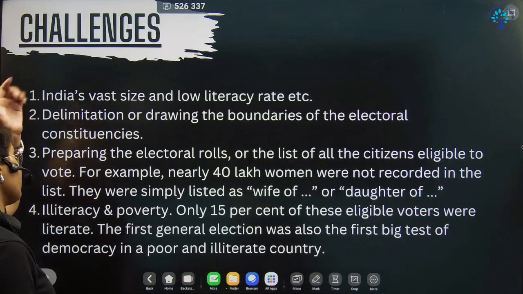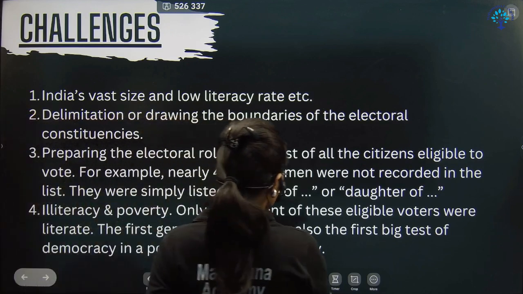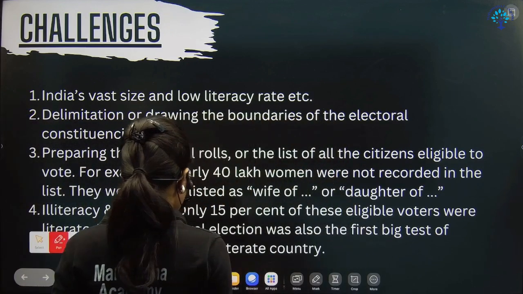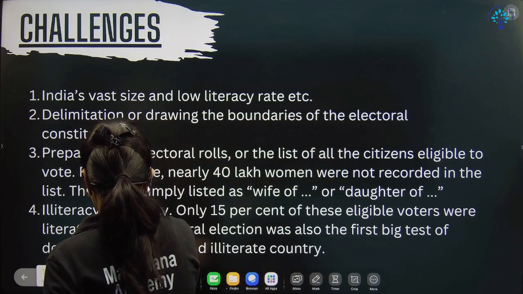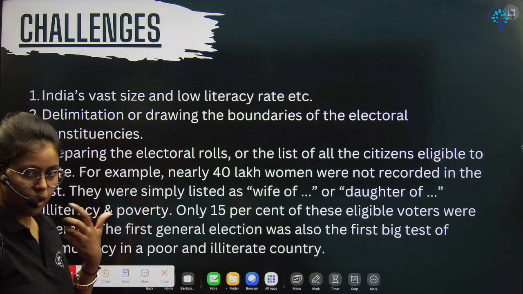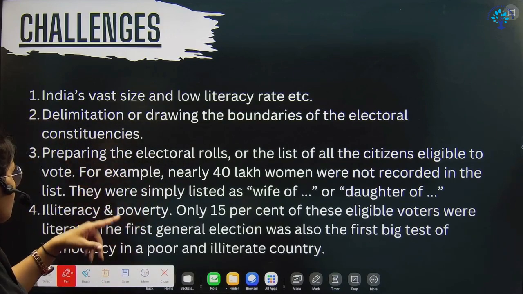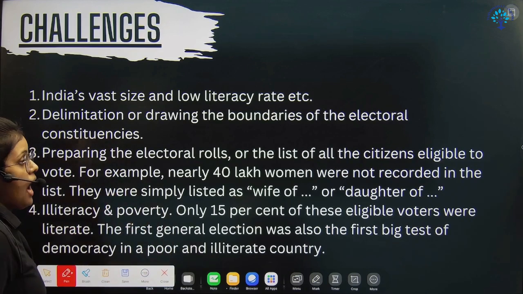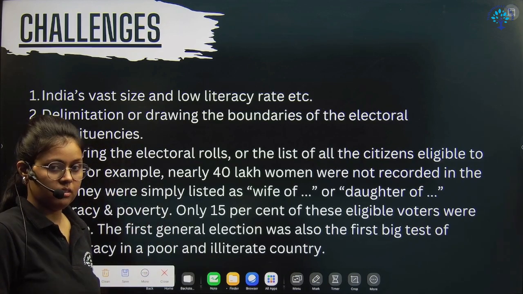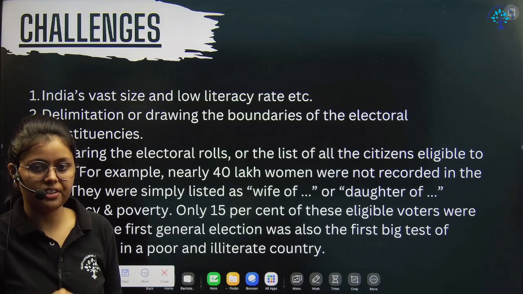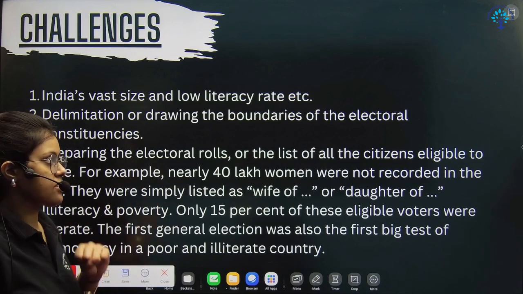Okay. So the challenges we are discussing here, right? What were the challenges? You have seen that picture of poverty, right? So you are somewhat clear about what the challenges could be at that point. But here we will discuss how to make an election possible when there is poverty and when the people are uneducated.